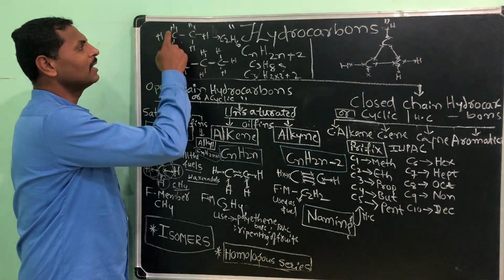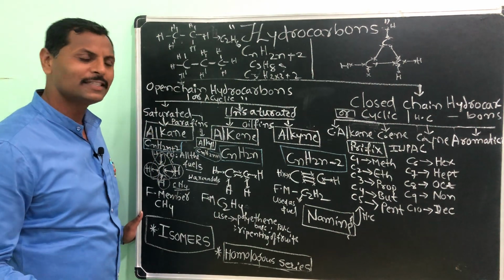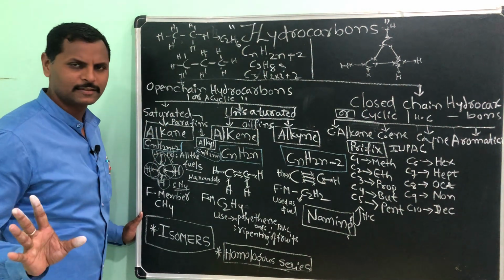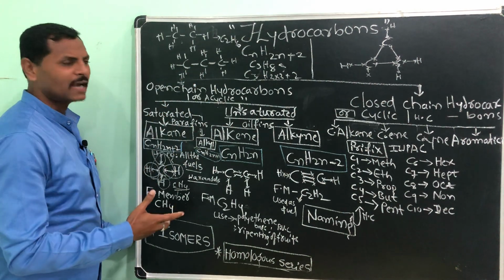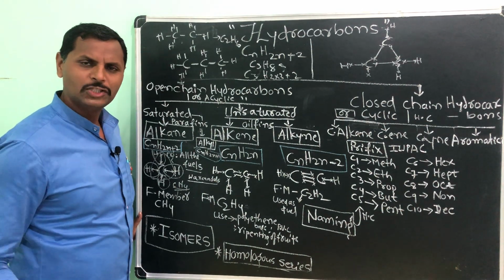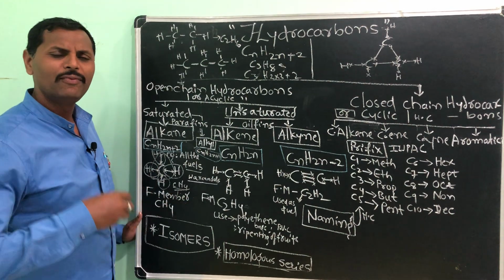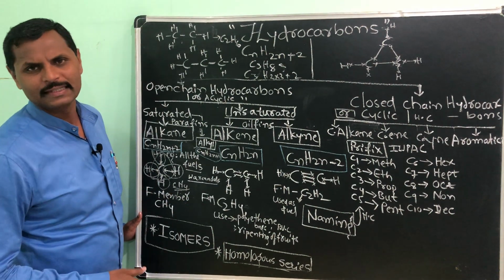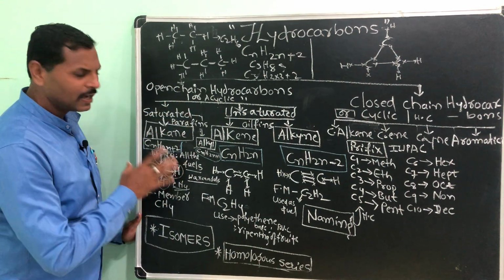And 4 bonds to each carbon is called tetravalency. That you have to see, that's it. And single bond between carbon and carbon atom. If you see that much, it is very simple. I tell you, it is just like a game, like the games you people play on mobile. It is also a very simple game. You will enjoy it like anything. See here, this is what an alkane.